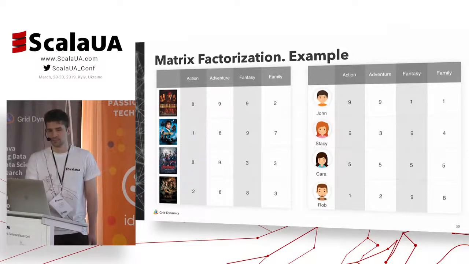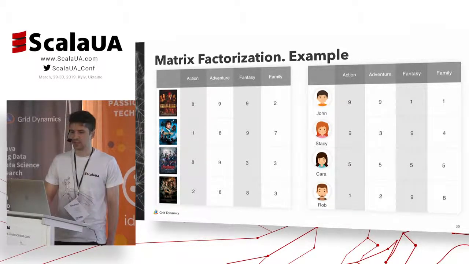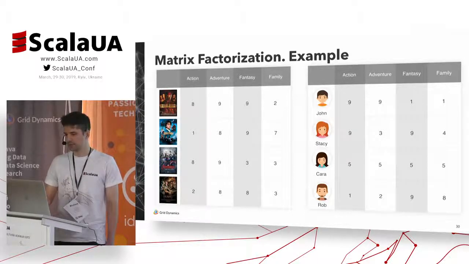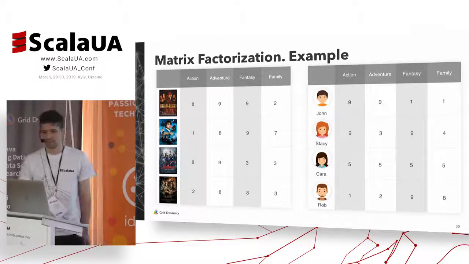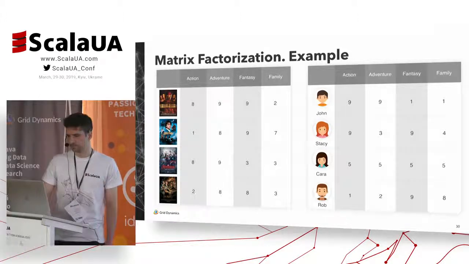For example, Pirates of the Caribbean might be good as action, adventure, and fantasy, but probably not so good as a family film. We probably want to recommend it to Stacy because she likes action and fantasy, or to John because he likes action and adventure. But we definitely would not recommend it to Rob, who likes family films. So this is the basic idea of how it works.